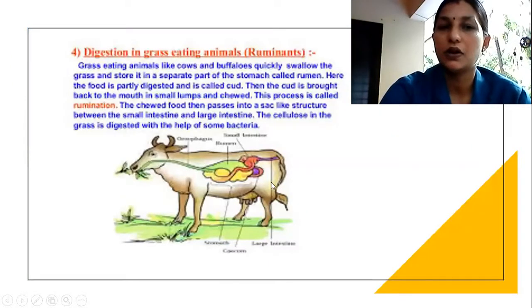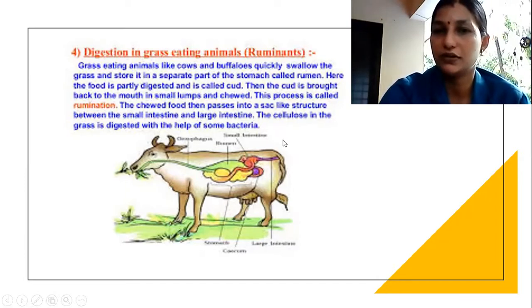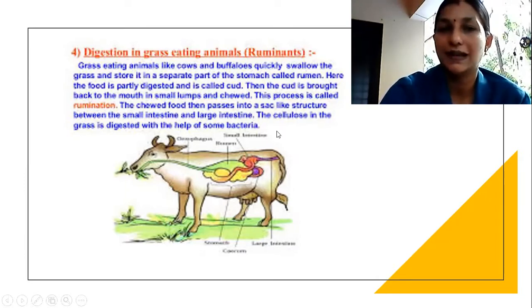They bring the cud into their mouth and chew it continuously. They have the ability to digest cellulose present in the grass. Some bacteria live in the stomach of these cows and help in the digestion of cellulose, which is a hard structure to digest.